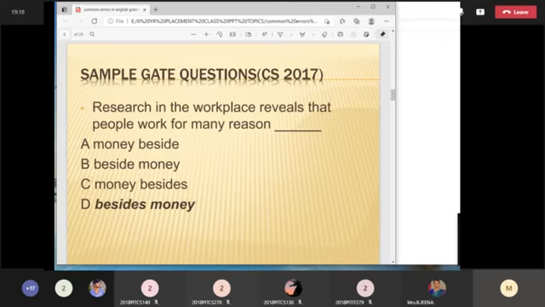So what does the sentence actually say? Research in the workplace reveals that people work for many reasons besides money. So money is not the only reason for working in a workplace; besides money there are more reasons also. The sentence says in addition to money. That is the right answer here. So not only in grammar will you get errors, you can get errors even in words, and the words may be the parts of speech. Is it clear?